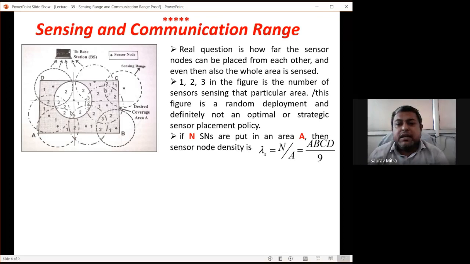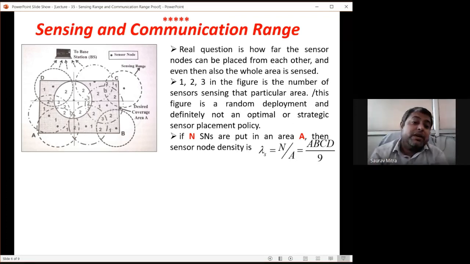So 1, 2, 3 in the figure is the number of sensors sensing that particular area. So over 1, 2, 3 is nothing but overlap. In one position, if 3 is written, it means this area is being sensed by 3 sensor nodes. So there is overlapping. This figure is a random deployment and definitely not an optimal or strategic sensor placement policy.